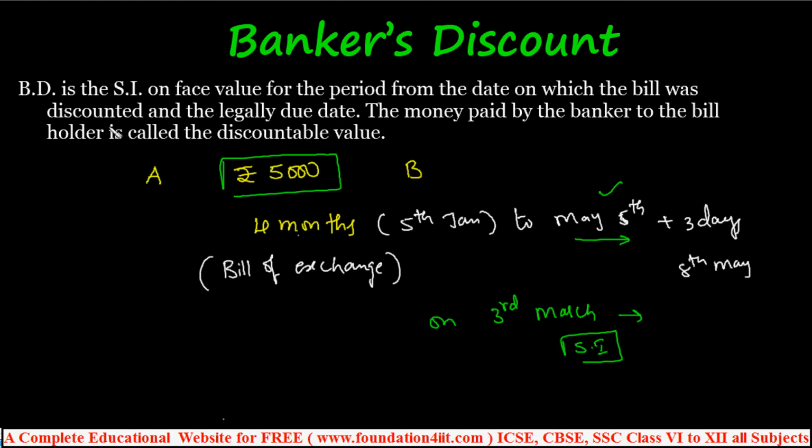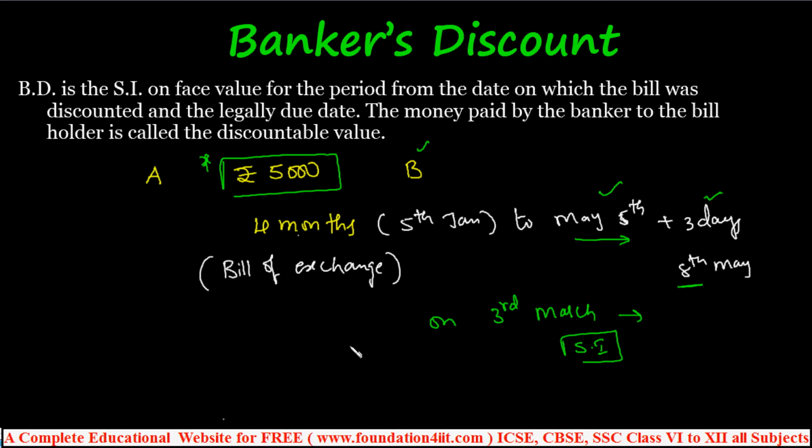Let us see the definition now. Bankers discount is the simple interest on face value, which is rupees 5,000 in this example, for the period from the date on which the bill was discounted to the legally due date. The due date includes the extra 3 days. The money paid by the banker to the bill holder, B, after deducting from the face value, is called the discountable value.